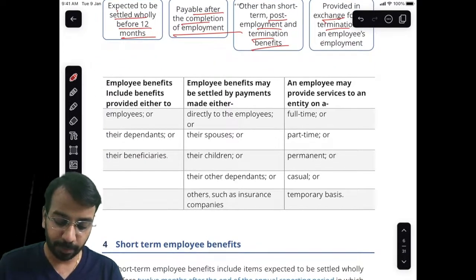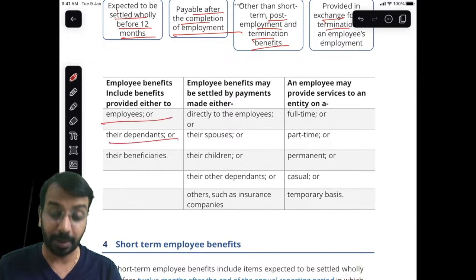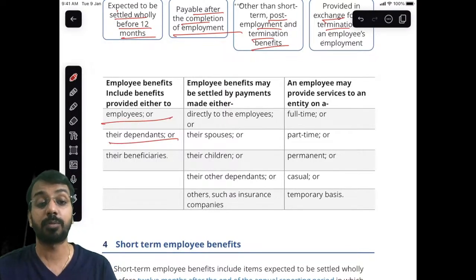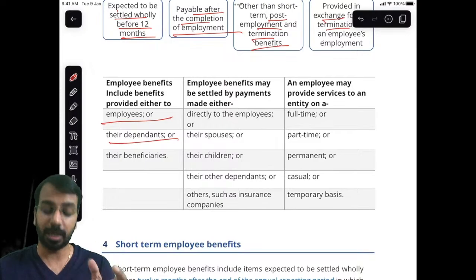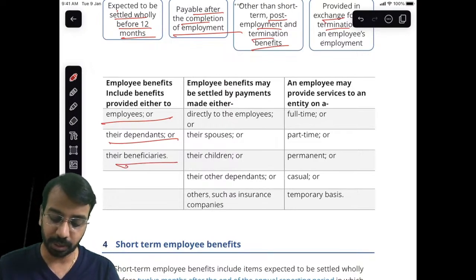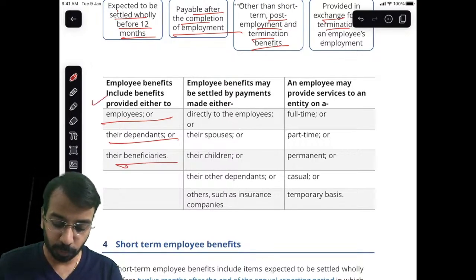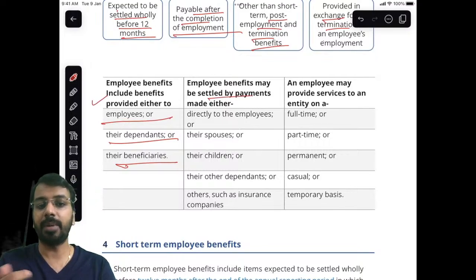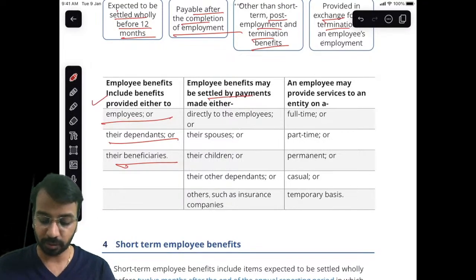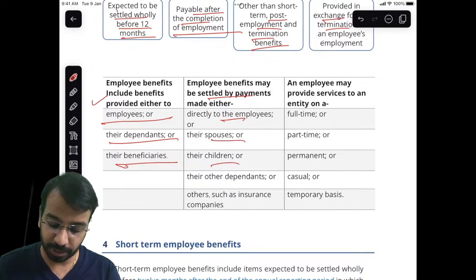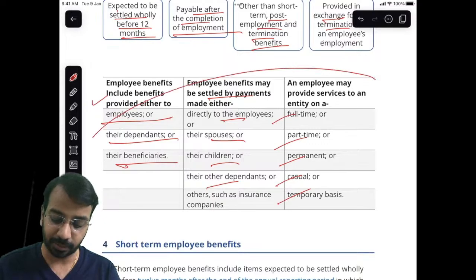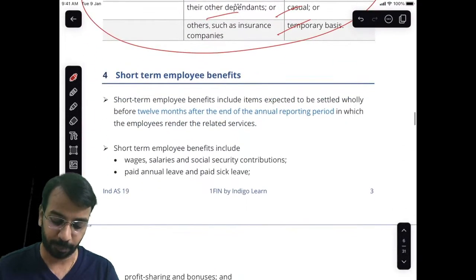Now, employee benefits you can provide to employees, their dependents, like a lot of companies provide medical insurance that is provided to dependents or their beneficiaries. And so you can settle. Settlement means when you have to pay. Okay, so it can be settled to employee, spouse, children, anybody else. And employee can be full-time, part-time, permanent, casual, temporary, anything. Just a broad understanding.